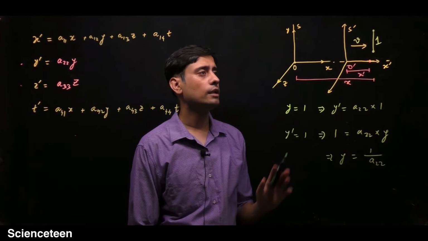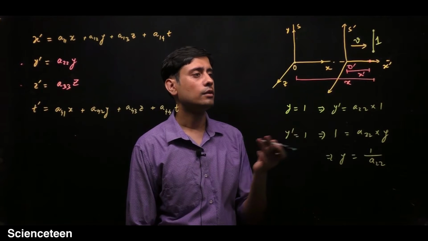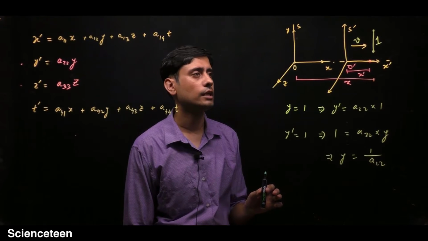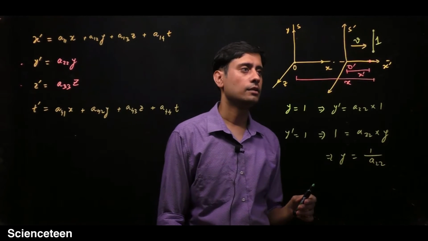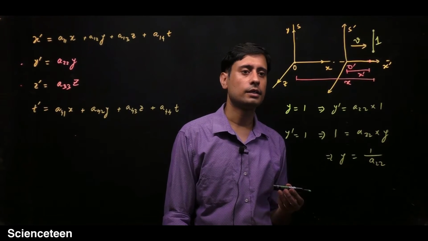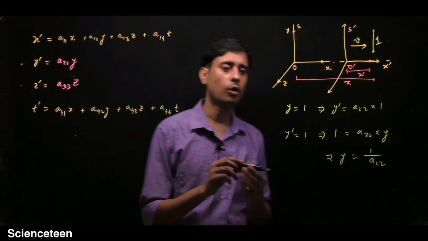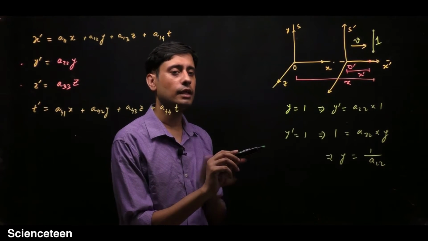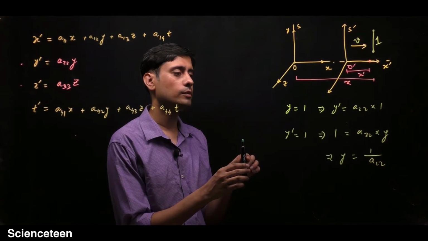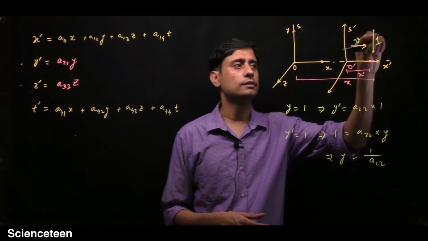You know that the length of the rod remains the same for the two observers, because only the x coordinates will change and there will be no effect in the y coordinate, as we have already seen in the length contraction formula. Only those lengths will be contracted which were in the direction of the velocity of the observer, but this is perpendicular to the velocity of the observer. So there will be no length contraction in this direction.